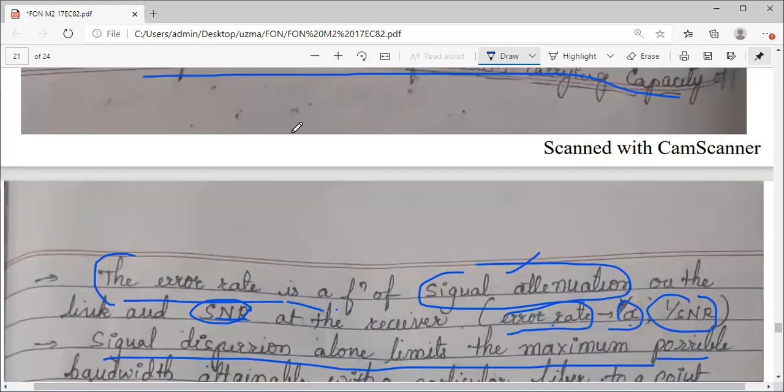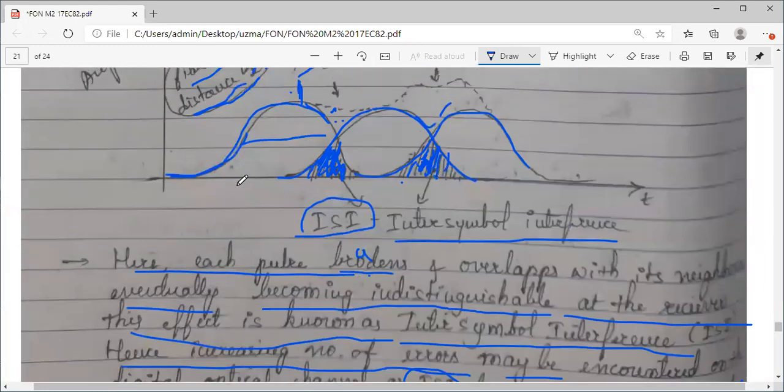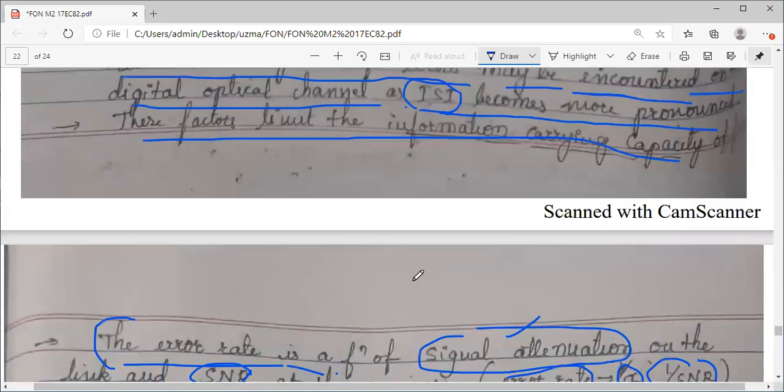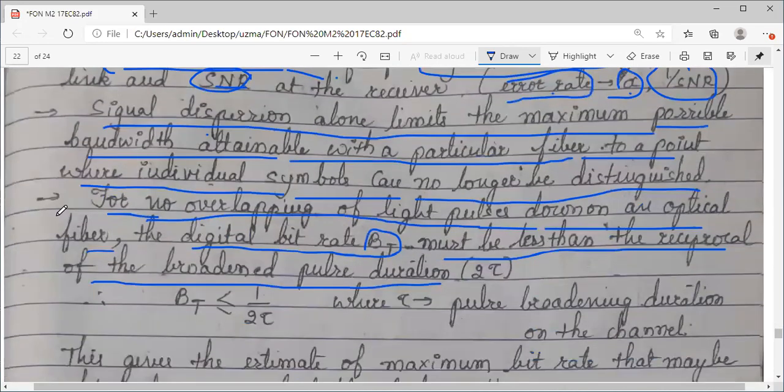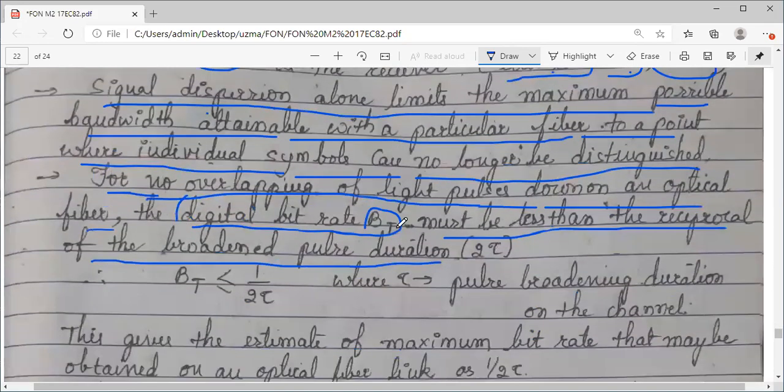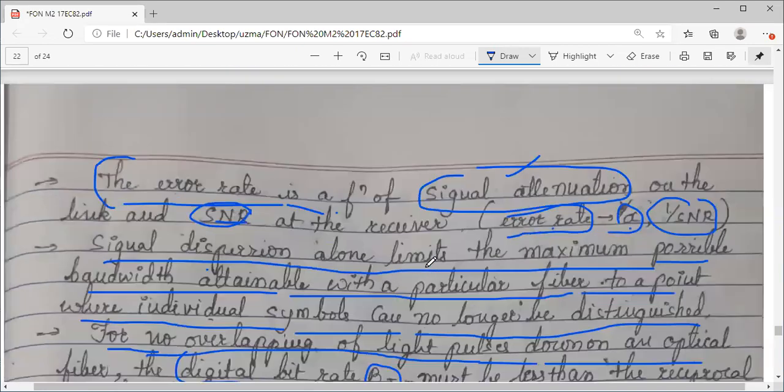So this broadening of the pulse, if I consider this duration as tau, so what is the condition? Bit rate should be less than the reciprocal of 2 tau, that is BT should be less than 1 by 2 tau, where tau is the pulse broadening duration on the channel.